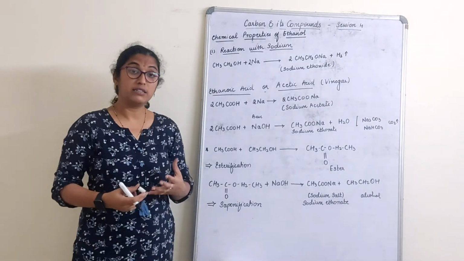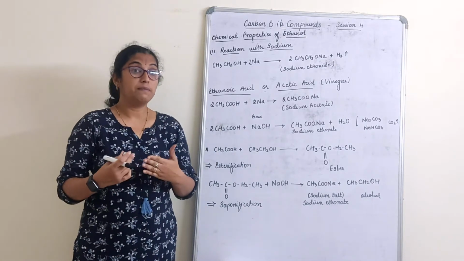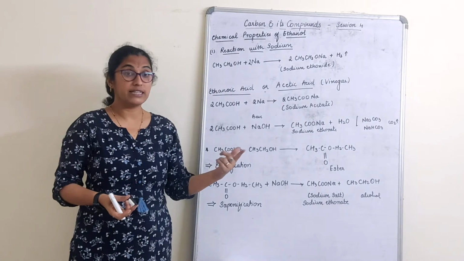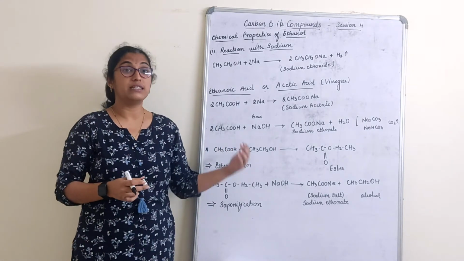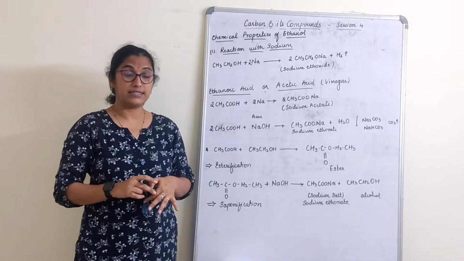We will also understand how soap is different from detergent, but before that, having understood ethanol and ethanoic acid, let us understand some properties and uses of ethanol and ethanoic acid.